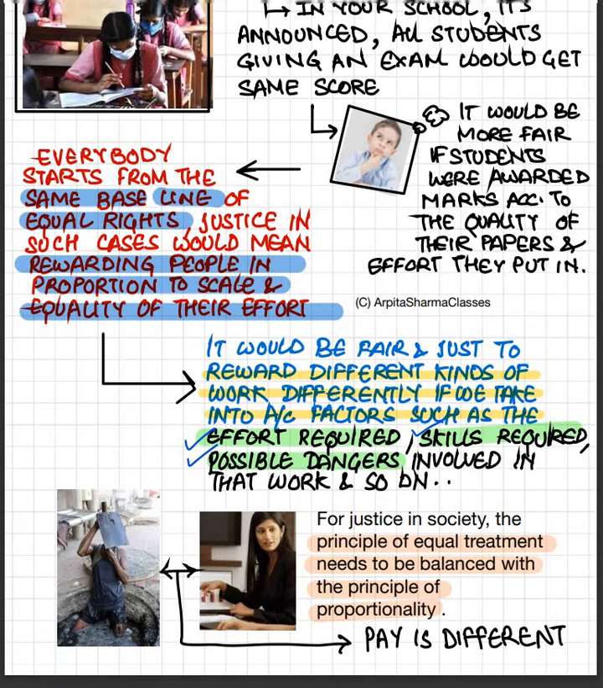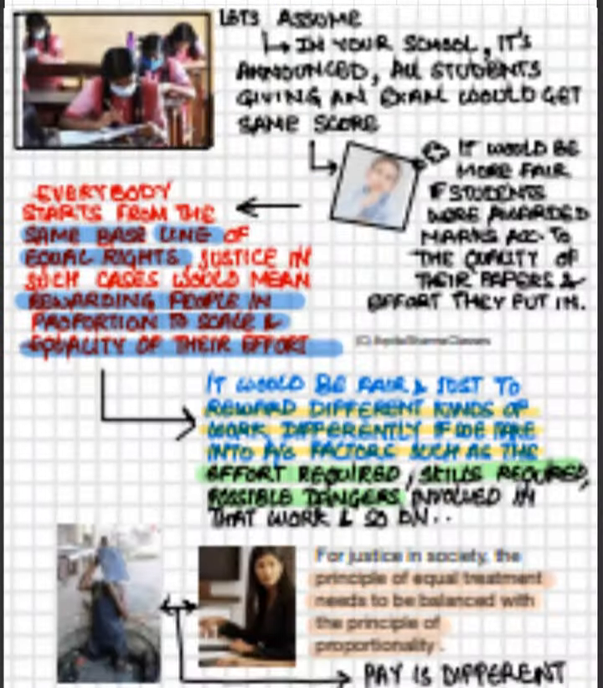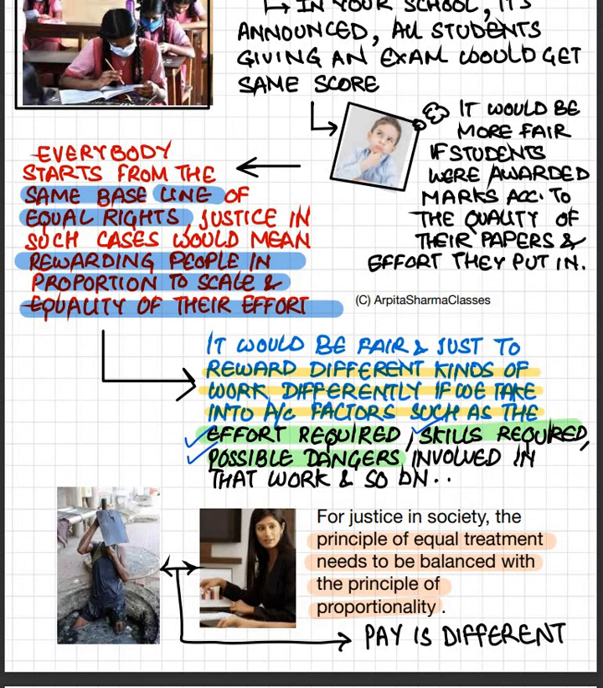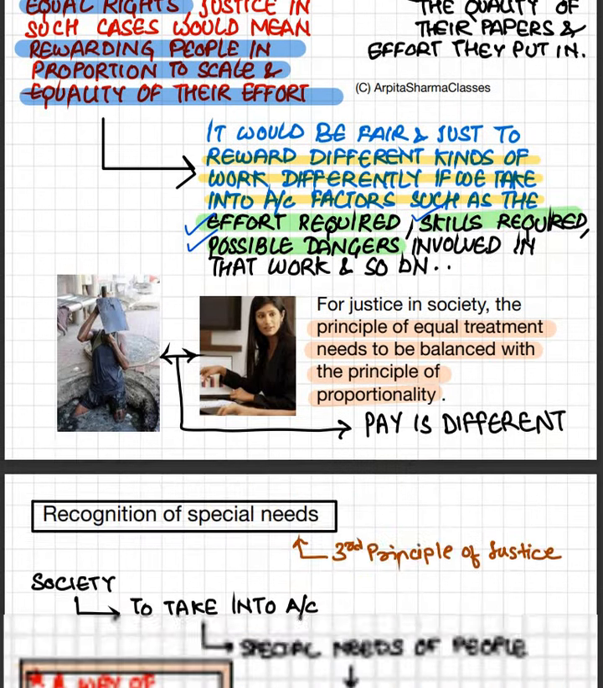Okay. But in a society currently, the more dangerous the job is, the less the pay is. For example, the pay of a policeman or a watchman or a manual scavenger is very low in comparison with the pay of a person who is sitting inside enclosed walls in an air conditioned room and performing his job. So for justice in society, the principle of equal treatment needs to be balanced with the principle of proportionality. That means this principle should be balanced with the second principle, and only then the rewards should be given. And that will be the characteristic of a just society, a fair society.